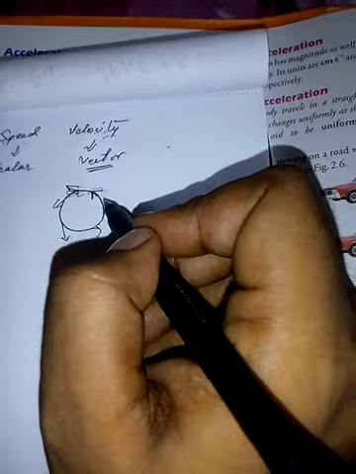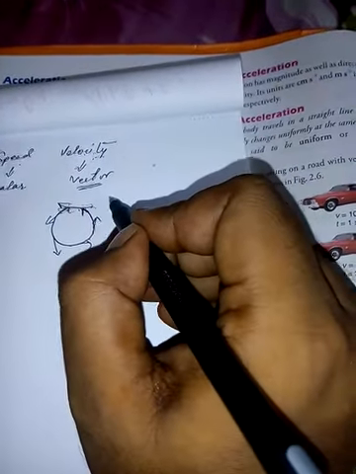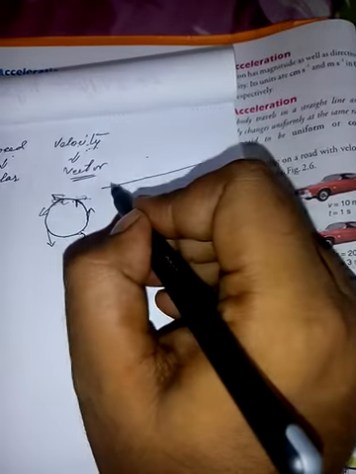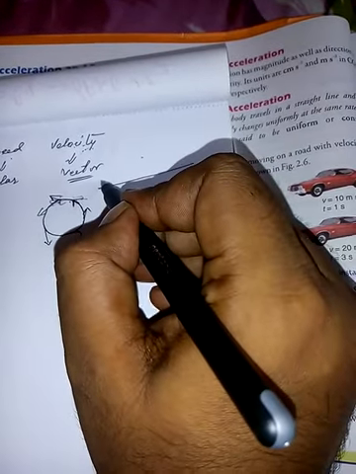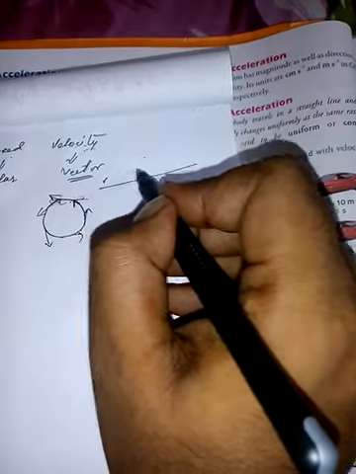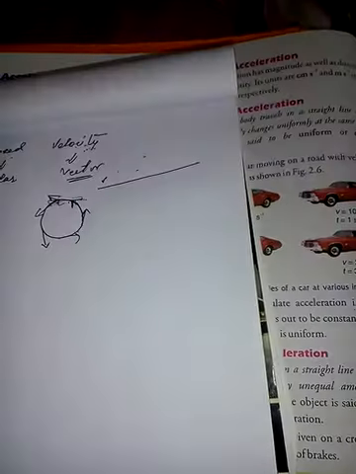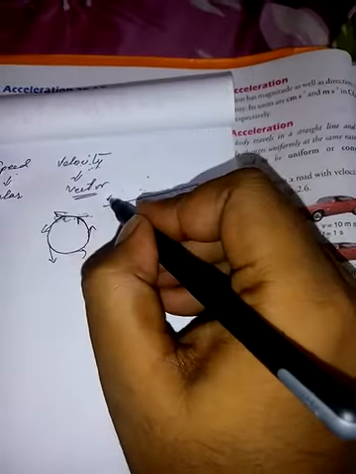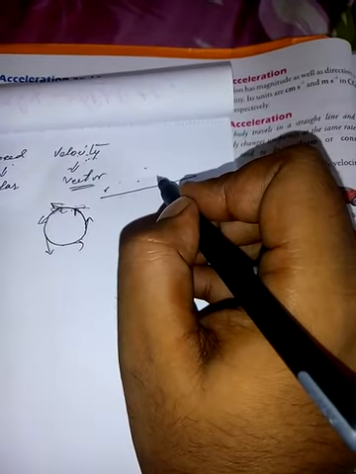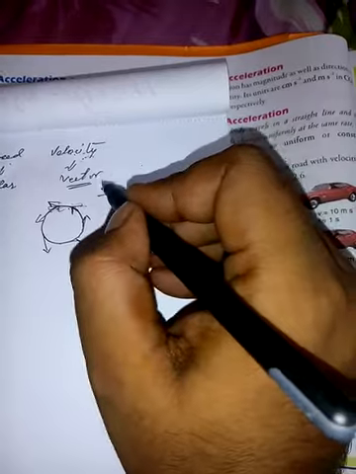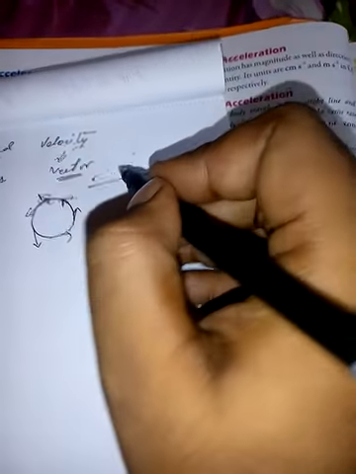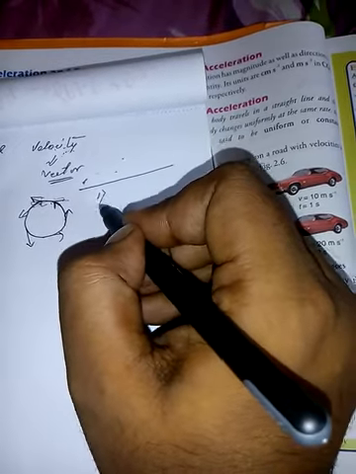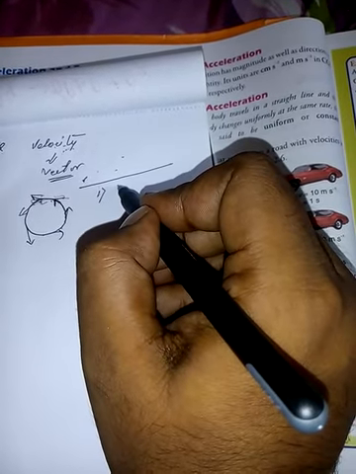Clear? Suppose when we are moving on a road, we move with different speeds and in different directions. Different direction means the velocity is changing. How can the magnitude of velocity change?